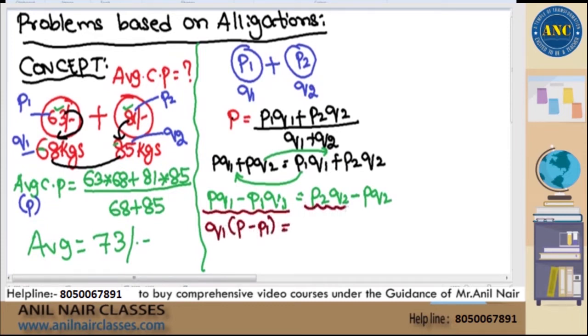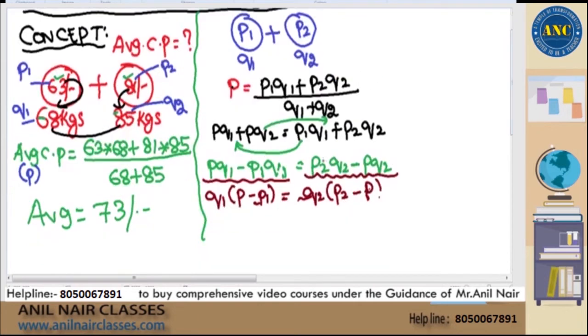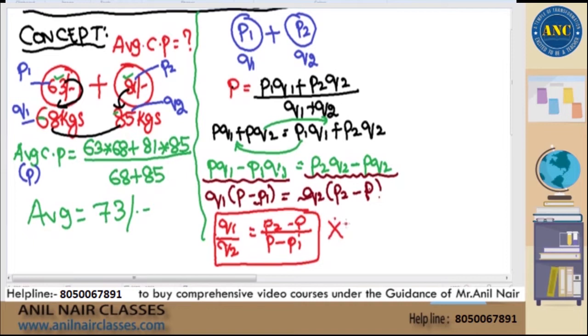Taking Q2 as a common factor, this is Q2 into P2 minus P. If I shift this Q2 to the left-hand side and this term to the right-hand side, the equation finally becomes Q1 divided by Q2 equal to P2 minus P divided by P minus P1. This is the relationship we will be using in solving our problems.